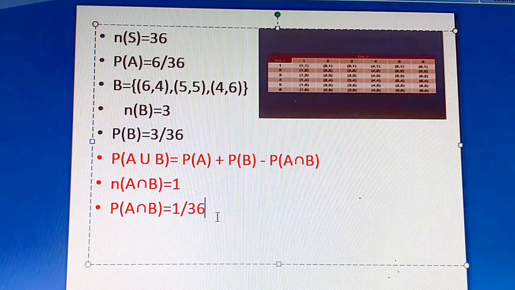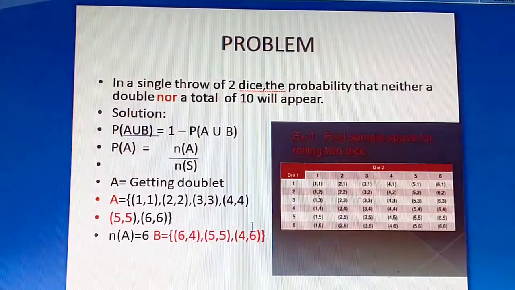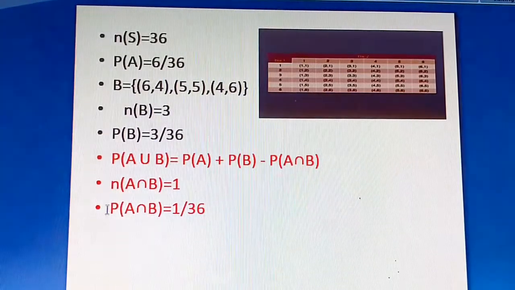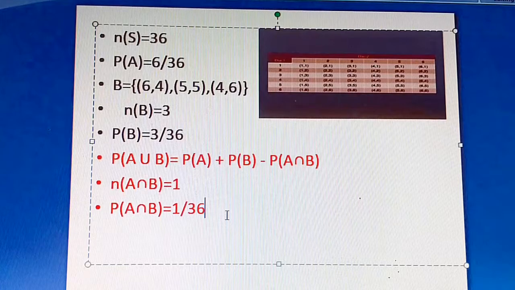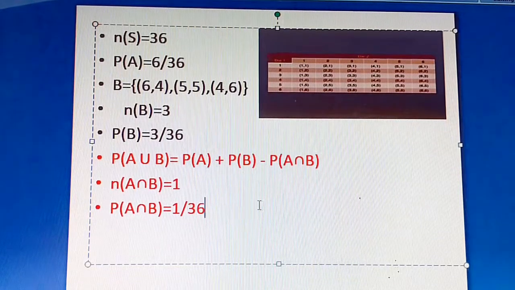Okay, understood students? You can have a look. Why did we get 1 by 36 here? Because event A and event B had one event common between them. So we found P of A intersection B, N of A intersection B divided by N of S, which is 1 by 36. Now we will substitute in the formula.